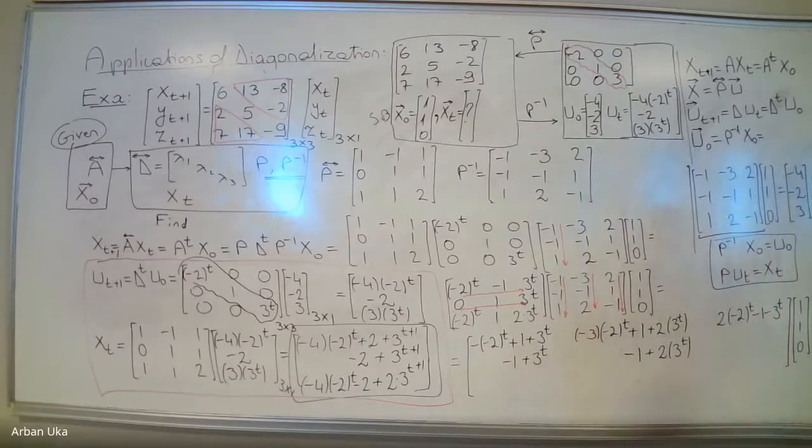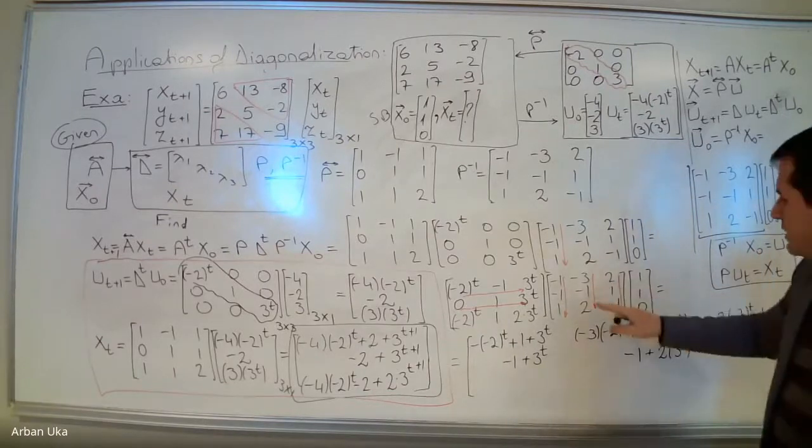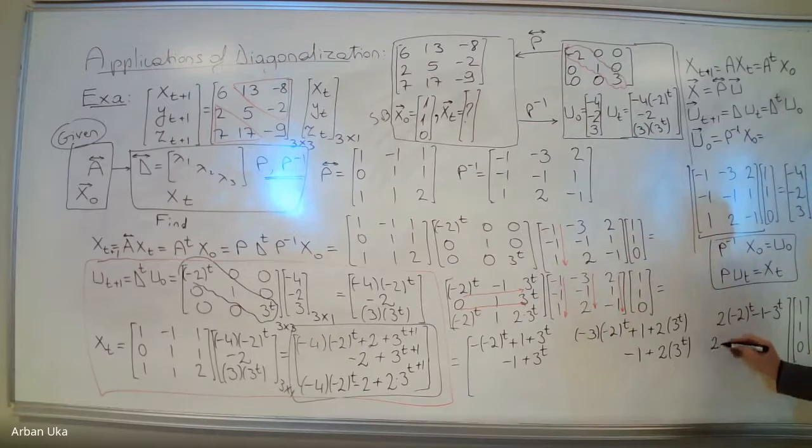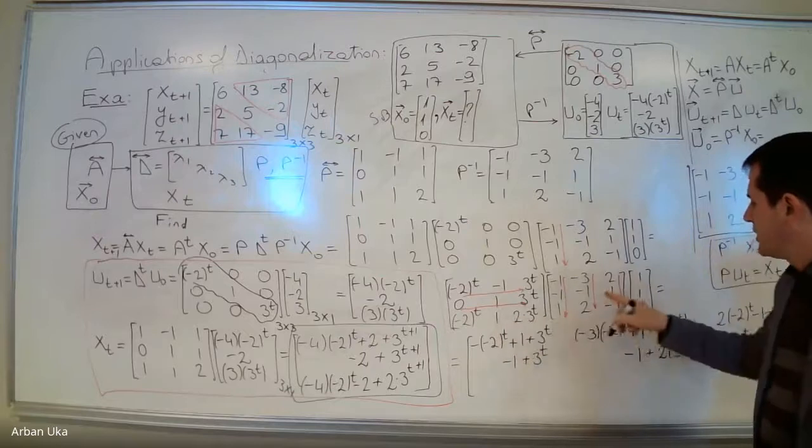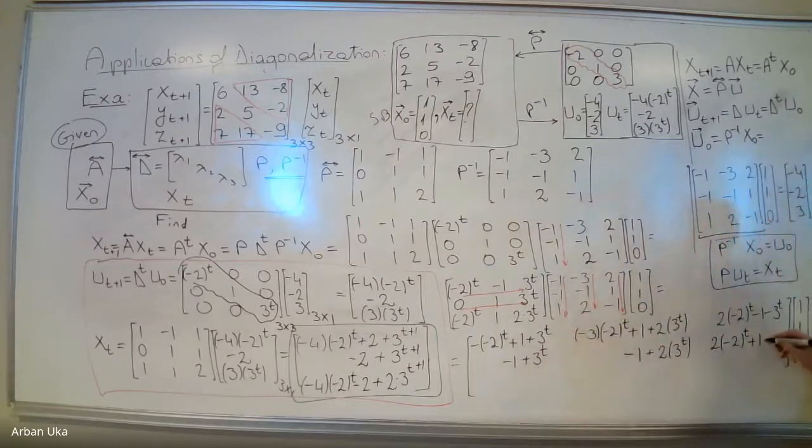And correct me if I make any mistake, okay? So then we have here 2 times minus 2 to the power t minus 2 to the power t plus 1, because there's this 1 and this 1, minus 2 times 3 to the power t.